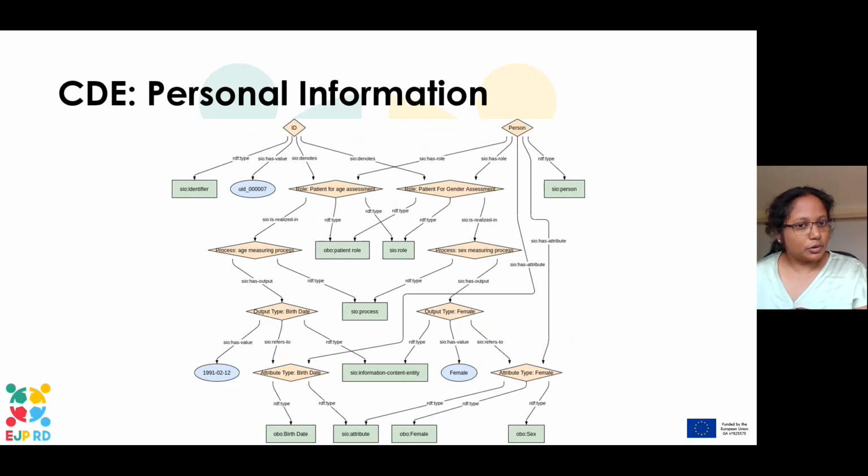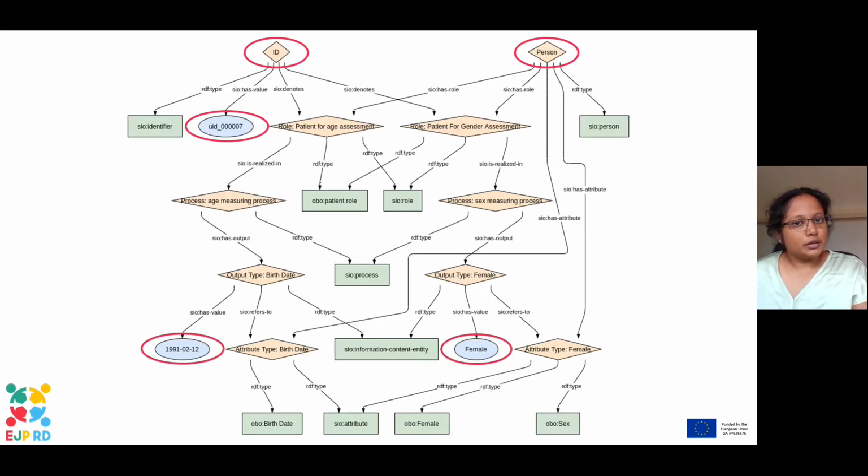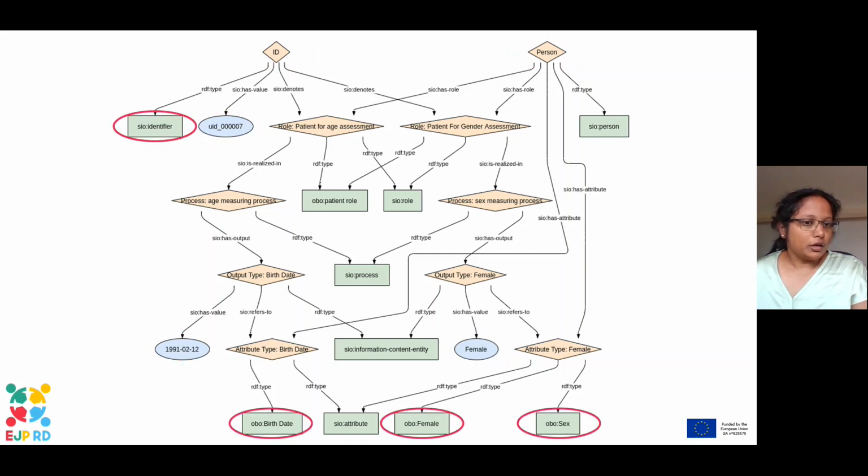And this is an example of one of the models in the semantic data model. This is for personal information. This is a graphical representation of an RDF example data. This is a little bit complicated, but the important thing here is that each person has an ID and that has a value, and they also have sex and birth date values. But these values are associated with ontological concepts. So we've taken the identifier concept from SCIO and the birth date, female and sex concepts from NCIT.